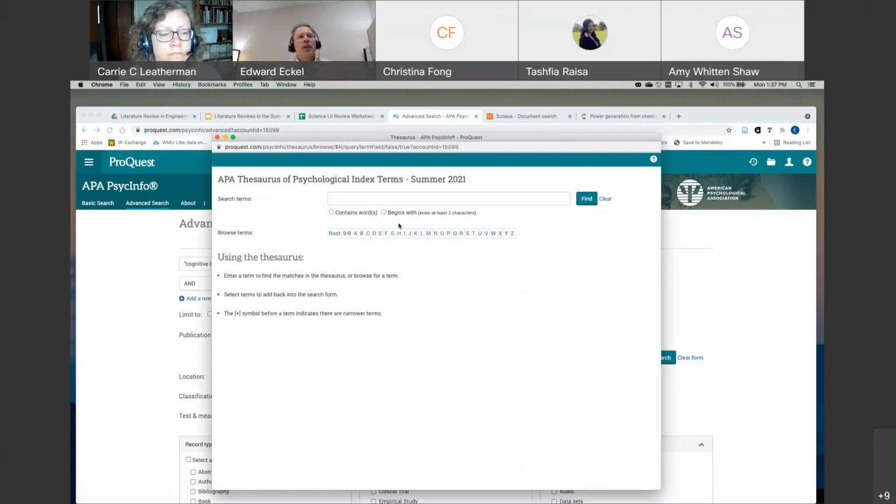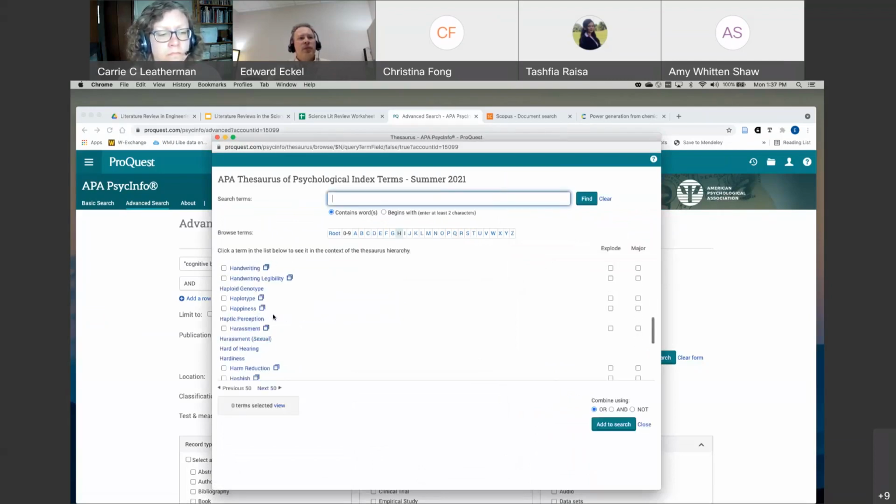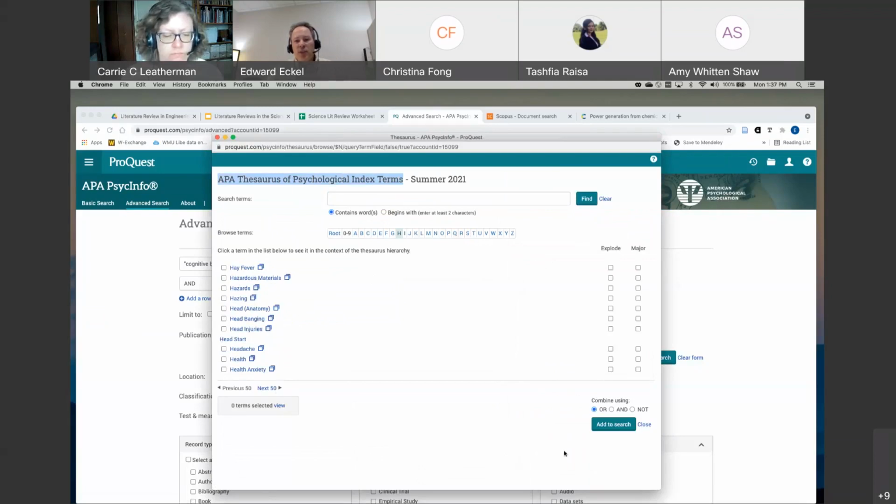We'll give it a moment here. And I can basically browse it for the different search terms that they use. These are basically like subject headings: head injuries, head banging, hazardous materials. This is the APA Thesaurus of Psychological Index Terms. If you don't know what a particular subject thesaurus is for your research area, check with a librarian because we can help you find that stuff.